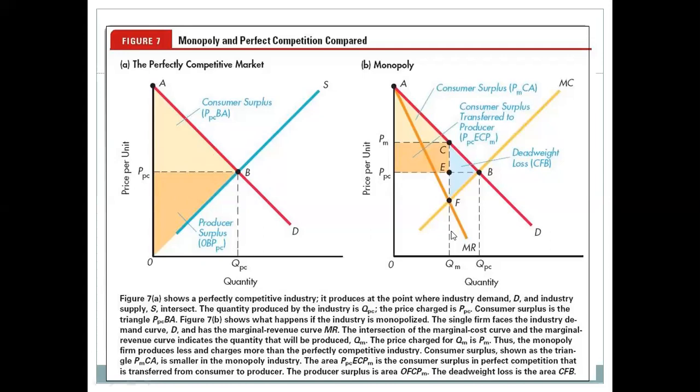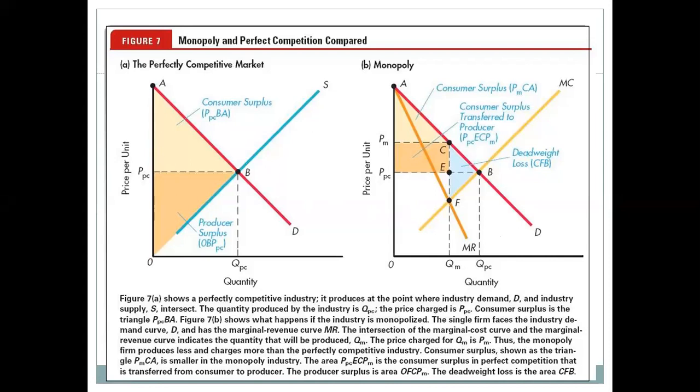So the single firm faces the industry demand curve D and has the marginal revenue curve here. The intersection of the marginal cost curve and marginal revenue curve indicates the quantity that will be produced. The quantity is QM and the price charged is PM. Thus, the monopoly firm produces less and charges more than the perfectly competitive industry.